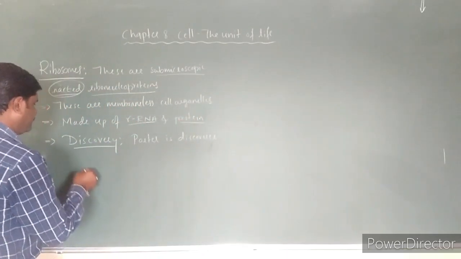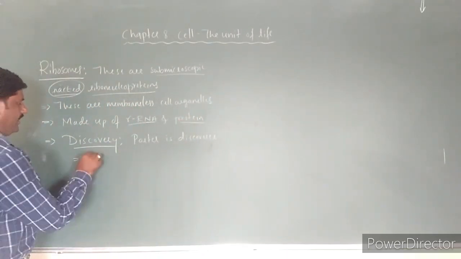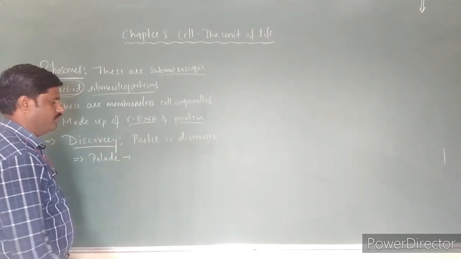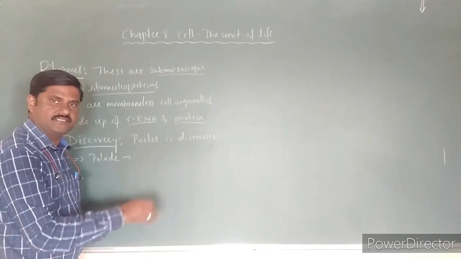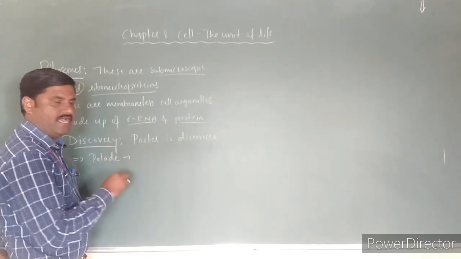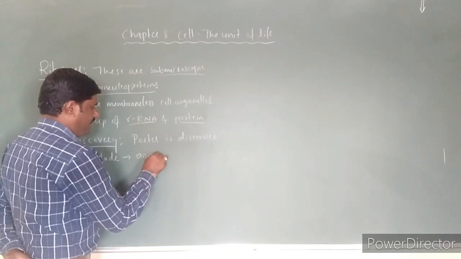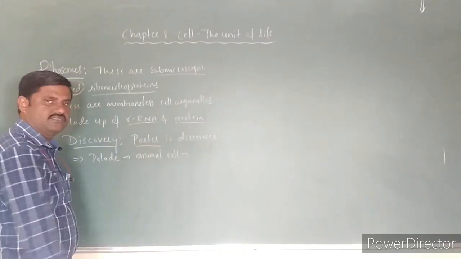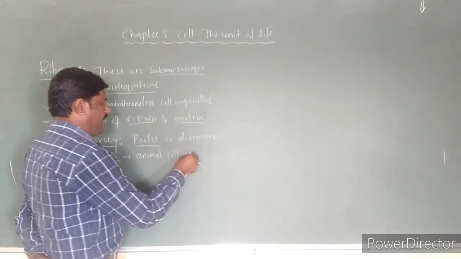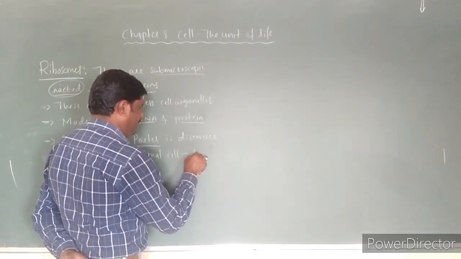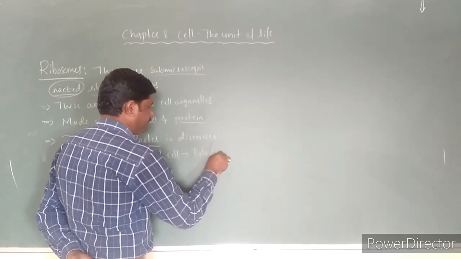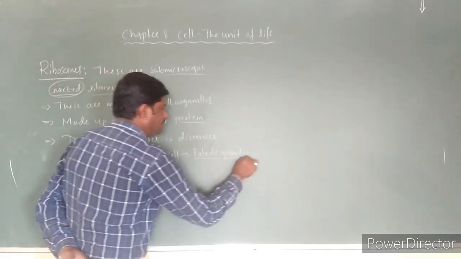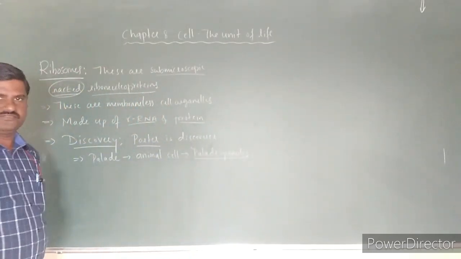Later Talade saw the same ribosomes as granular structures in the cytoplasm of the animal cell, and he named them Talade granules. What are these known as? Talade granules.